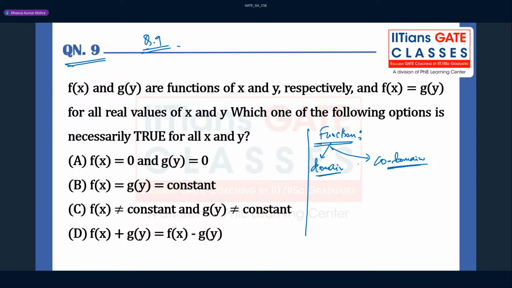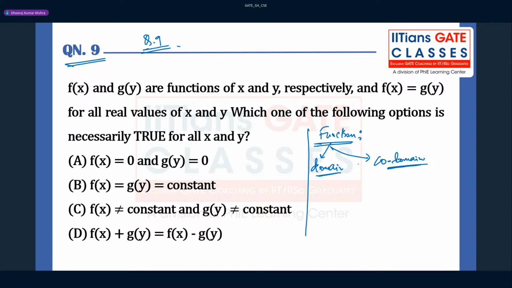So remember, this is a very important thing. We can say two functions are the same only when they have the same domain and the same codomain for f of x. That is very important to keep in mind.